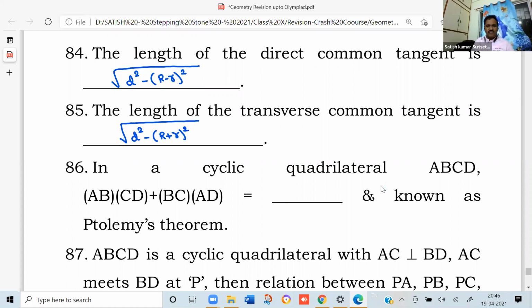Next, in a cyclic quadrilateral ABCD, AB into CD plus BC into AD equals dash, also known as Ptolemy's theorem. So AB into CD plus BC into AD equals the product of the diagonals, that is AC into BD. This also you try to derive yourself. Next.